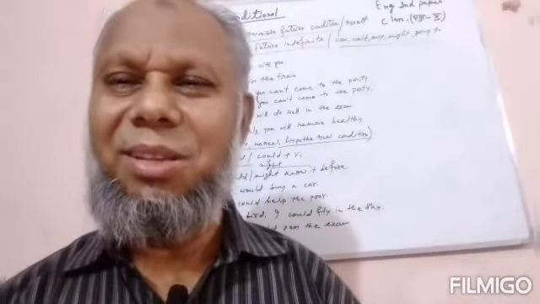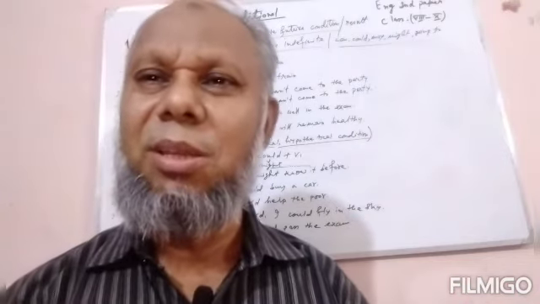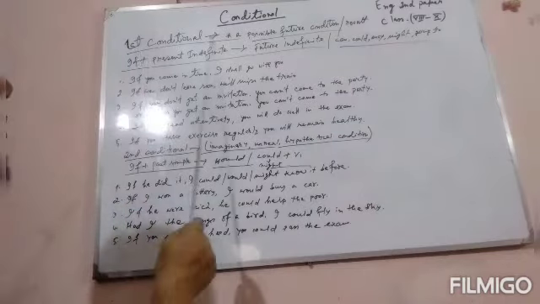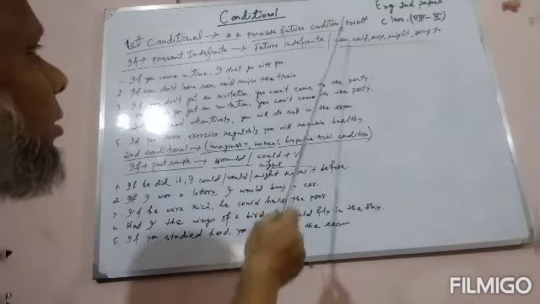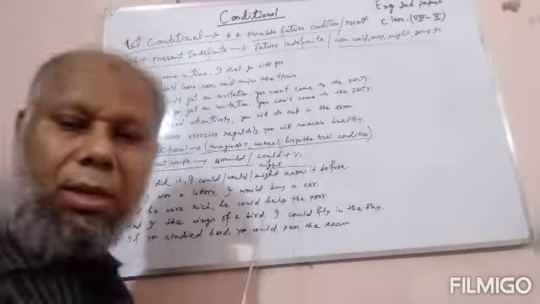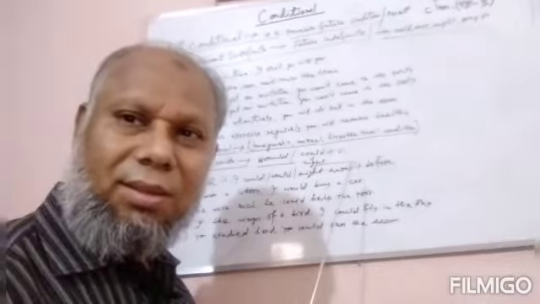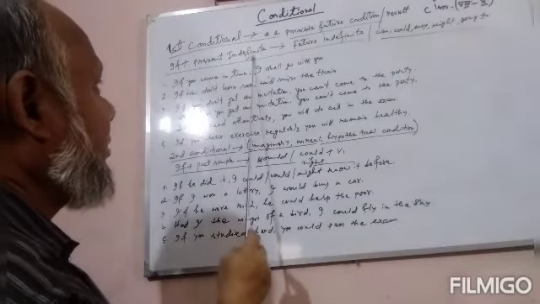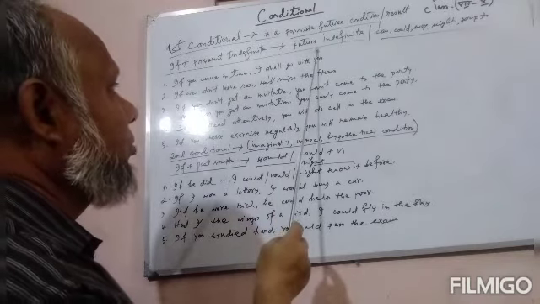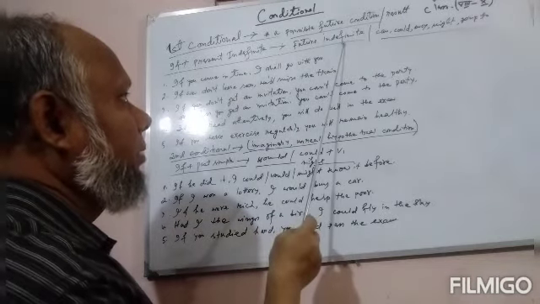Dear learners, now I am going to discuss first conditional. Have a look. First conditional means a possible future condition, and the structure is: if plus present indefinite tense, and the last clause will be in the future indefinite tense.